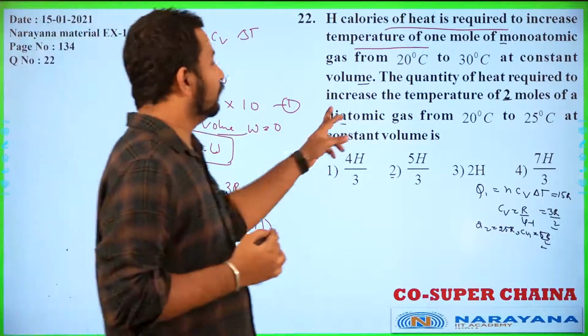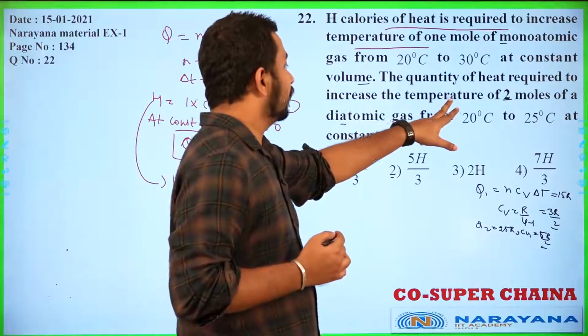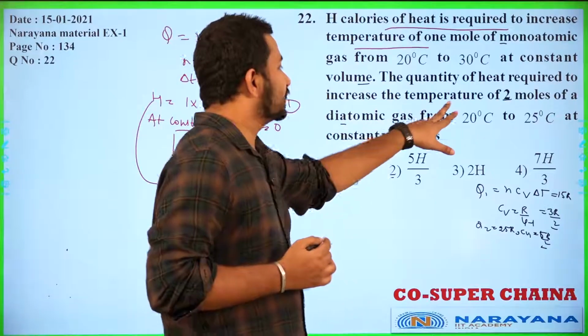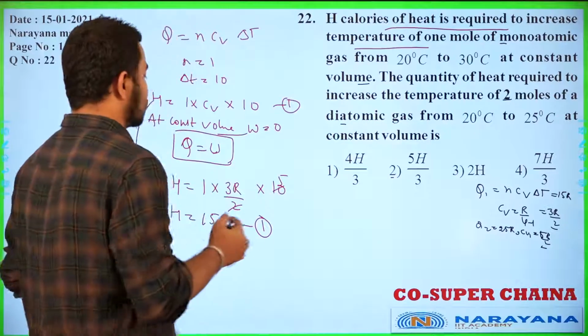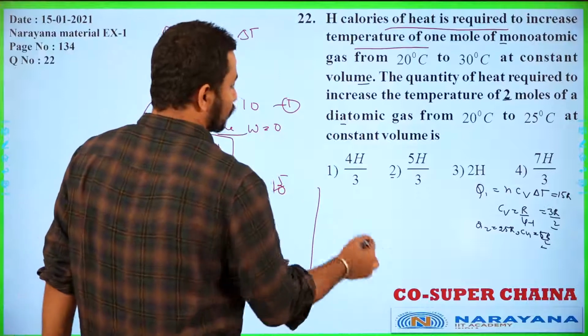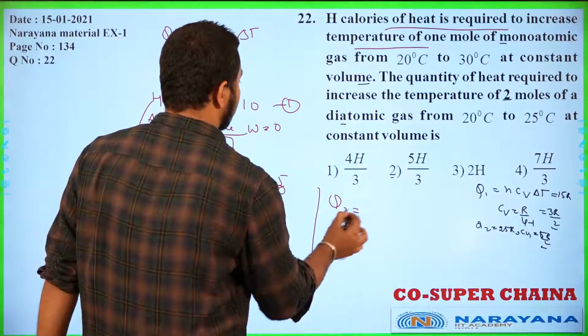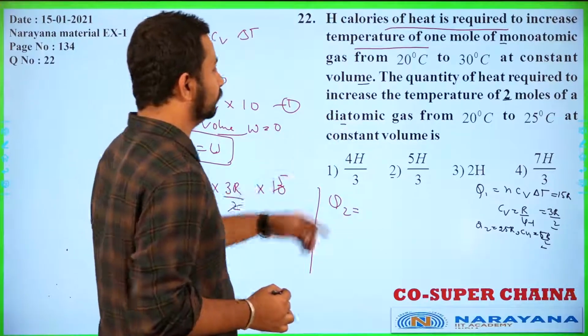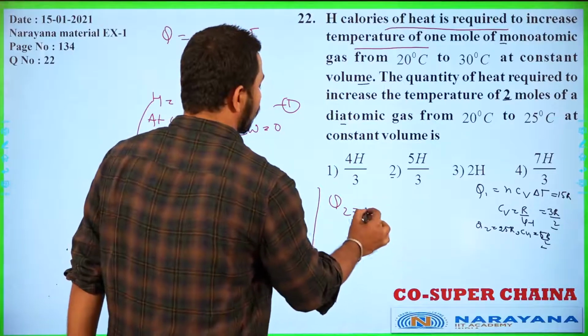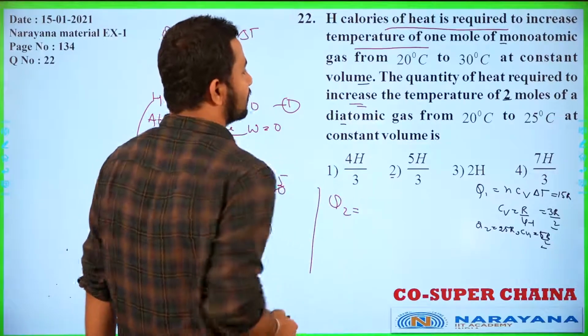Now the quantity of heat required to raise the temperature of 2 moles of diatomic gas. Now we have diatomic gas. So Q2 we need to calculate. For Q2 we have to find the heat required.